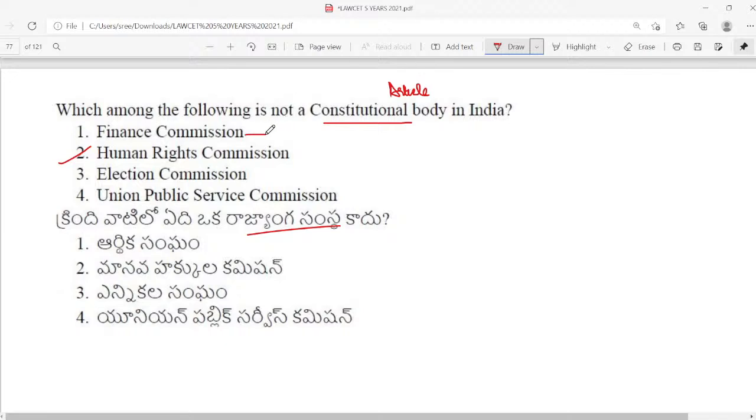The Finance Commission is a constitutional body under article 280 of the Indian constitution. Human Rights Commission is not a constitutional body. It is a statutory body established under the Human Rights Act, whereas the Election Commission is a constitutional body established under article 324. UPSC, or Union Public Service Commission, is again a constitutional body established under article 315 of the Indian constitution. So this is what you have to know from this question.